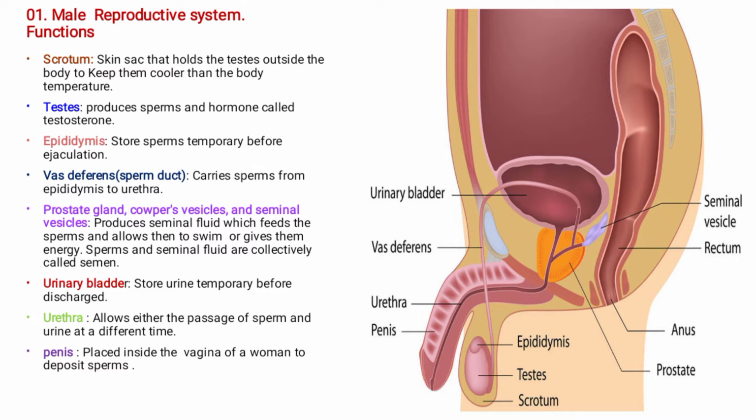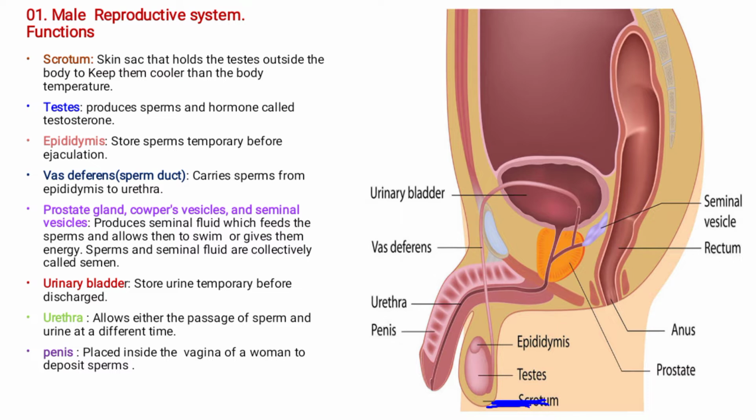the scrotum. So I'll be pointing with a marker. So here, where the scrotum is, this is the scrotum. The function of the scrotum is a skin sac that holds the testes outside the body to keep them cooler than the body temperature. Meaning the temperature of the testes must be lower compared to the whole body temperature, so that there should be proper production of sperms.